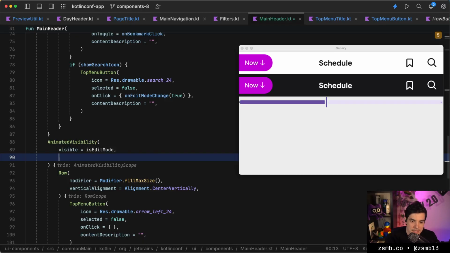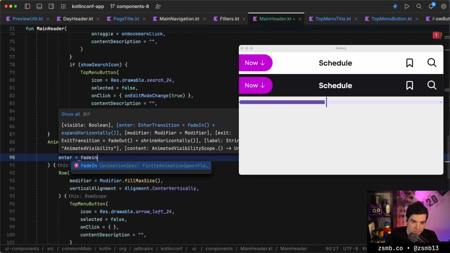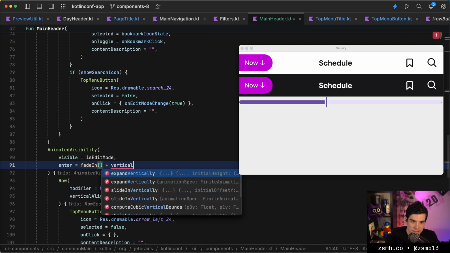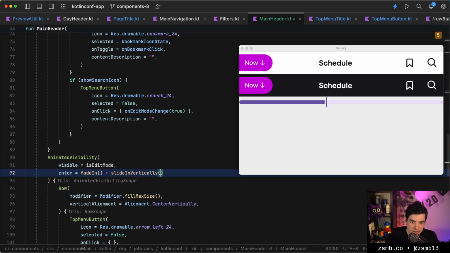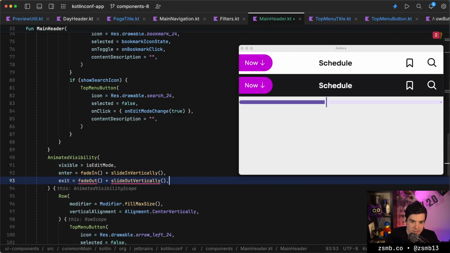We can just customize these animations probably to get something nicer out of it. So let's try having it. So this is the enter animation. Let's try fade in plus vertical slide. Slide in vertically, and then for the exit, the inverse of it.